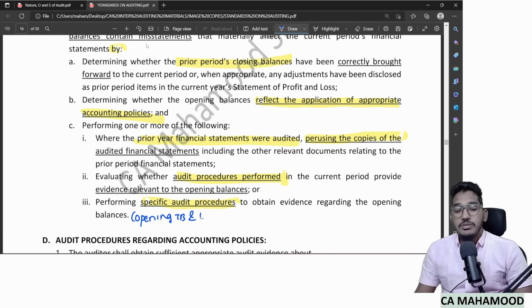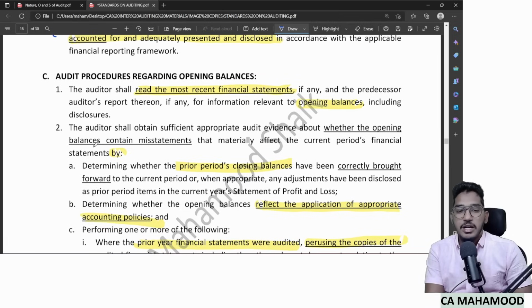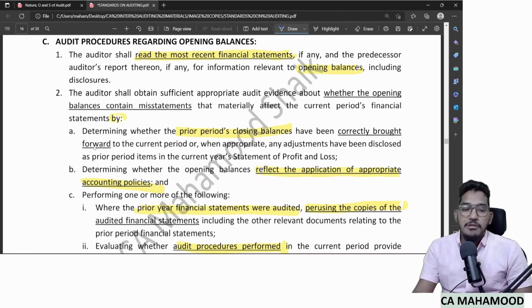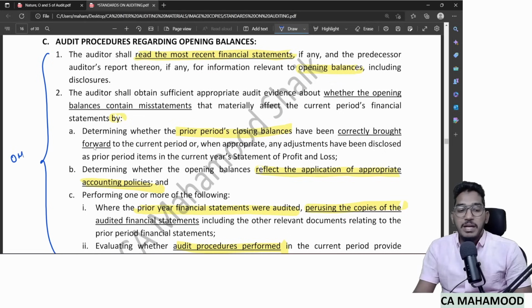I will get the copies of the last year's audited financial statements, and I will try to match whether the balances in the opening trial balance match with last year's balance sheet or not. So these are the audit procedures which I will perform regarding opening balances, and by performing all these procedures, I will be in a position to decide whether opening balances contain a misstatement or not.